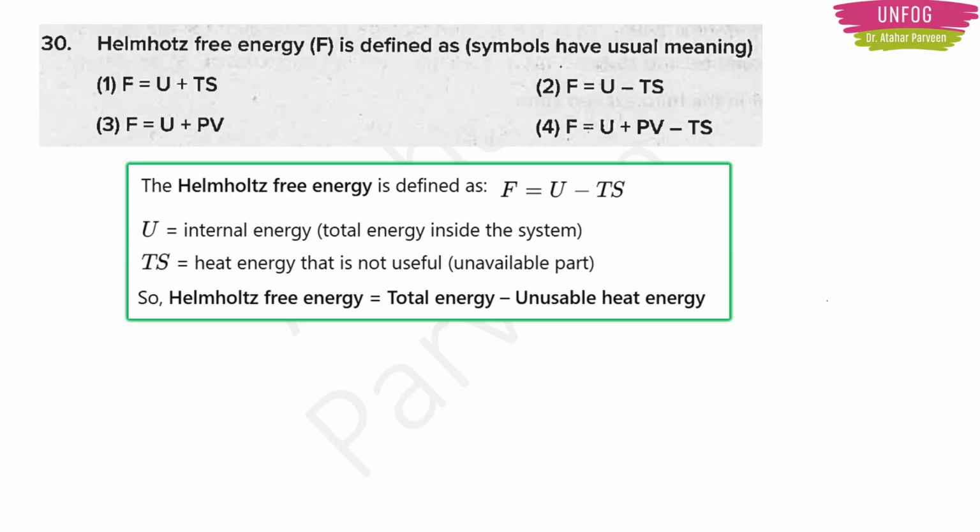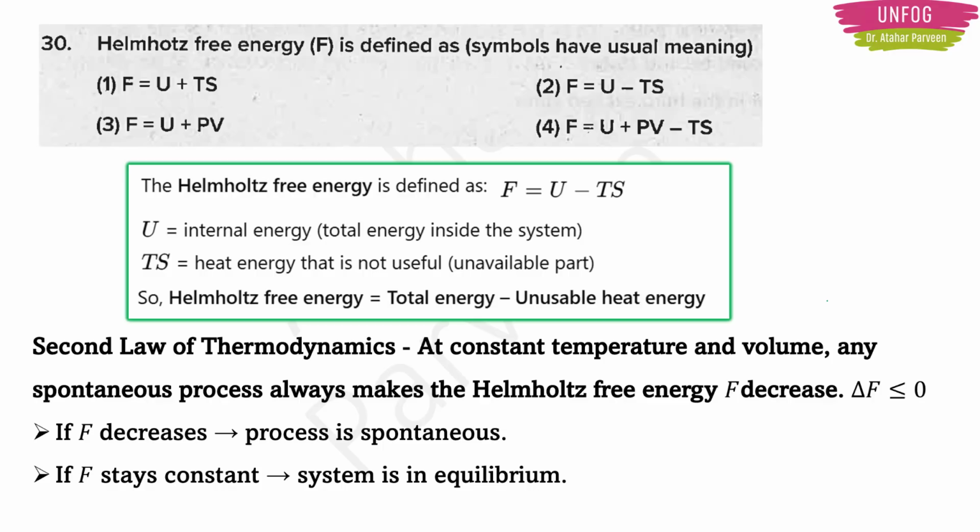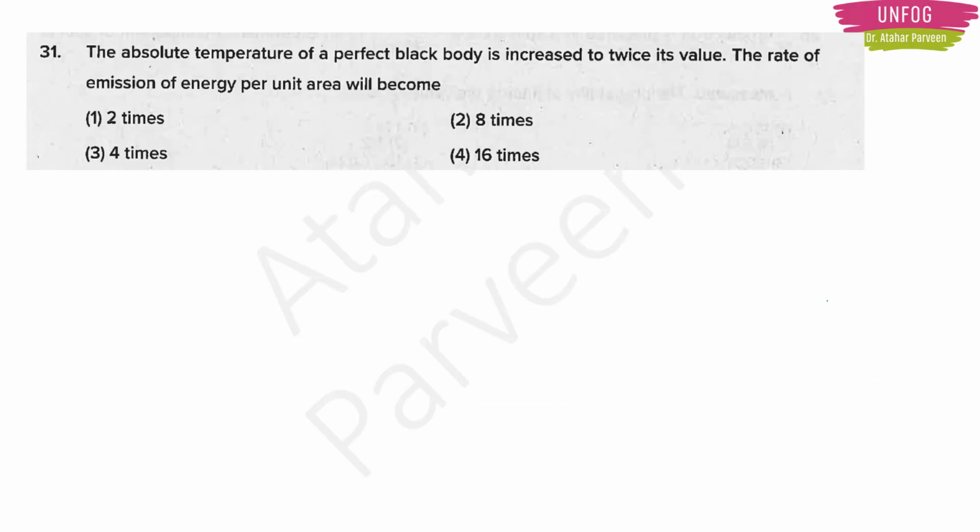This actually comes from our second law of thermodynamics. At constant temperature and volume, any spontaneous process will always have the Helmholtz free energy F decreasing. Okay, if the process is spontaneous, it decreases. But if the system is in equilibrium, in that situation the Helmholtz free energy stays constant. So as per this definition, option 2 should be the correct answer here. Okay, let's move to the next question.